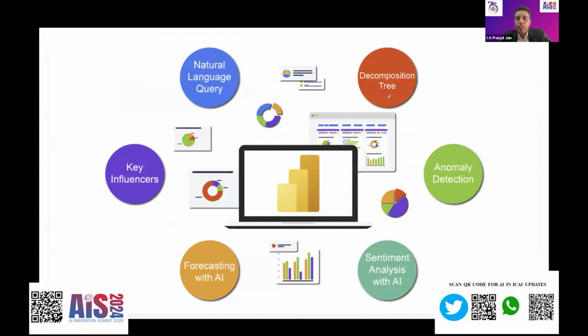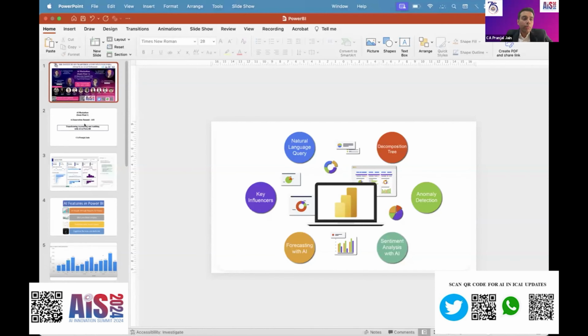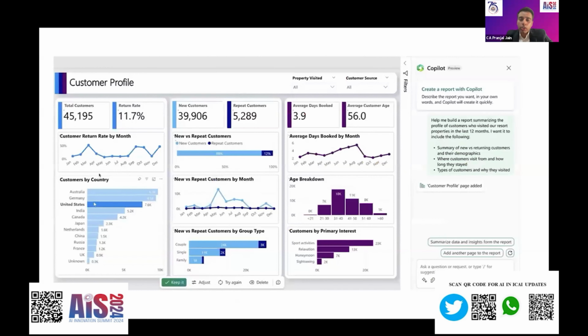So this was just one of the few use cases that we can do with AI in our accounting practices. We can do a number of things like anomaly detection, sentiment analysis, forecasting, natural language queries, which brings me to my point number 3 of the third degree automation, which by using Copilot, which is a paid version, I can just type in here and the Copilot will respond to me what were the reasons for the reduction in sales.